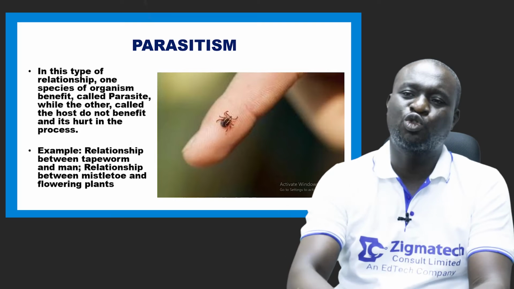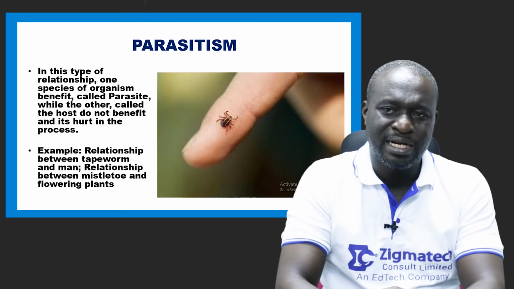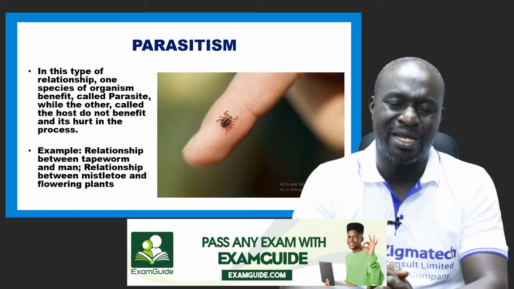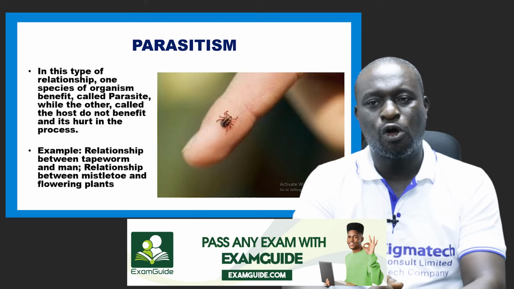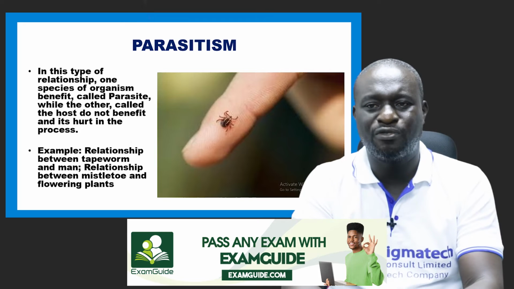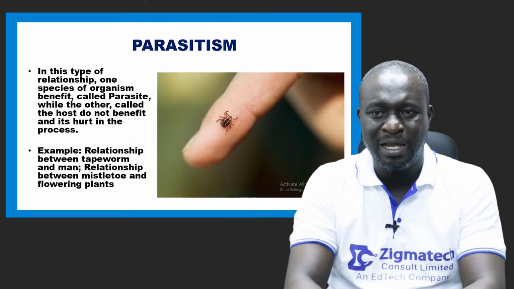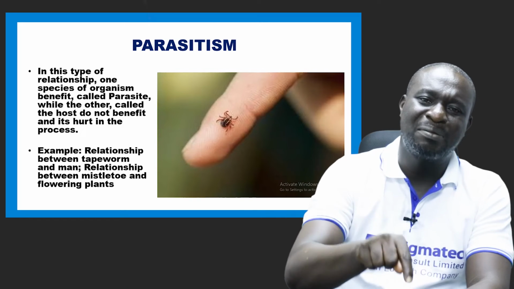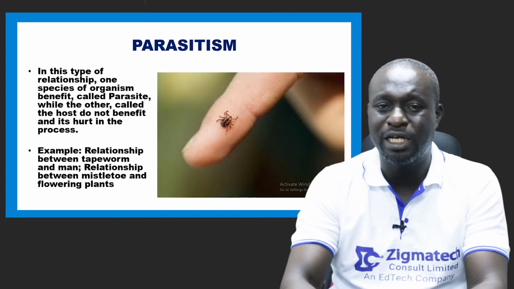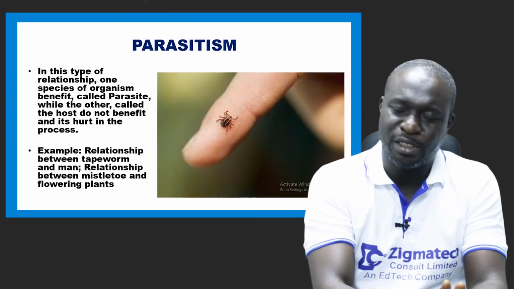All right. The next one is parasitism. In this relationship, one species of organism benefits, which is called the parasite, while the other species does not benefit, but is harmed in the process. So you can see that parasitism is the opposite of commensalism.